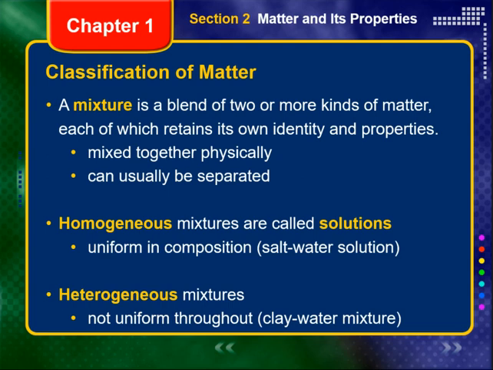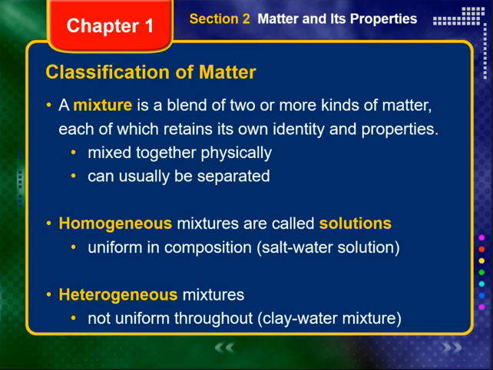Because mixtures can contain various amounts of different substances, a mixture's composition must be specified. This is often done in terms of percentage by mass or by volume. For example, a mixture might be 5% sodium chloride and 95% water by mass.